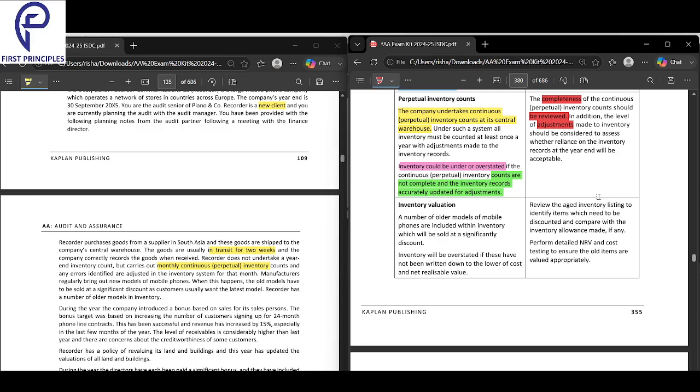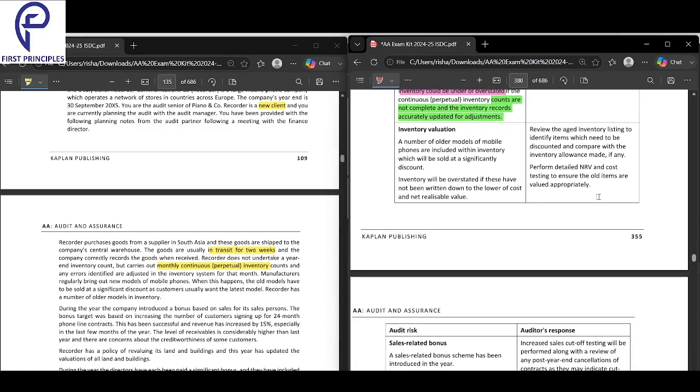One is the completeness of the count, and second is the level of adjustments. The completeness of the counts should be reviewed, and second, the level of adjustments made to the inventory should be considered. Next, we look into inventory valuation.